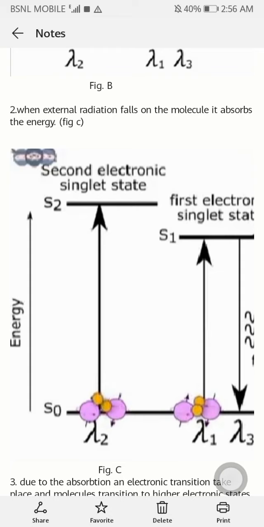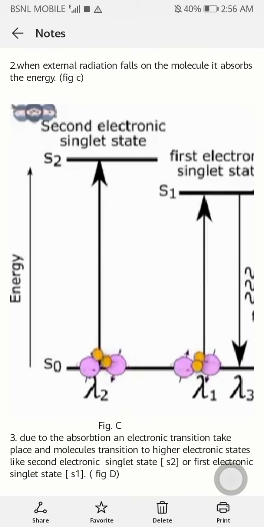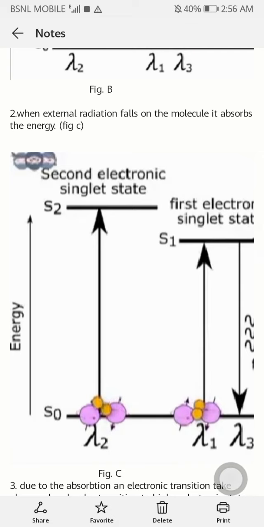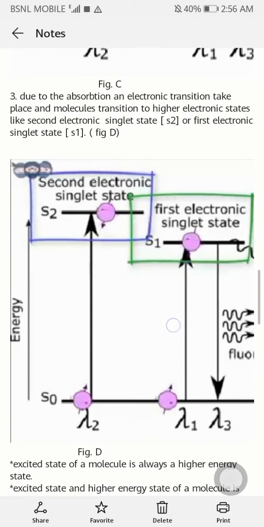In this diagram, the violet color is the molecule and the orange color is the external radiation which falls on it. This molecule will absorb this external radiation. This is what happens in the second step: absorption of radiation. Next is the third step.